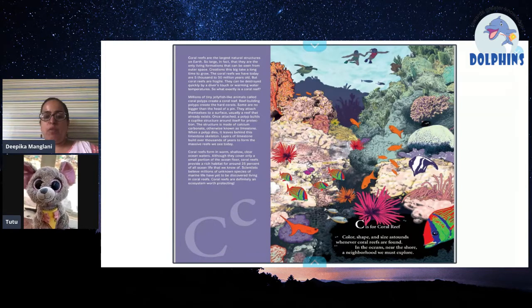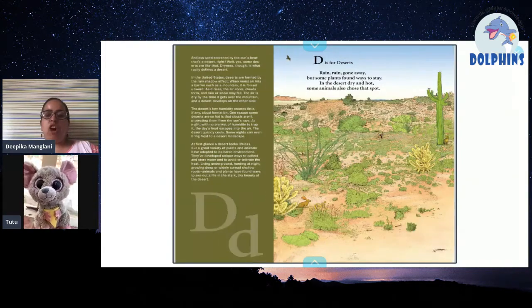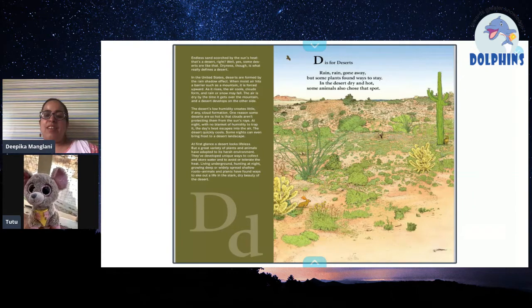Okay, so we move on and we have D for desert. Okay, can you read Rain Gone Away? Rain gone away, but some plants found ways to stay. In the desert dry and hot, some animals also choose that spot. Can you name one desert animal?